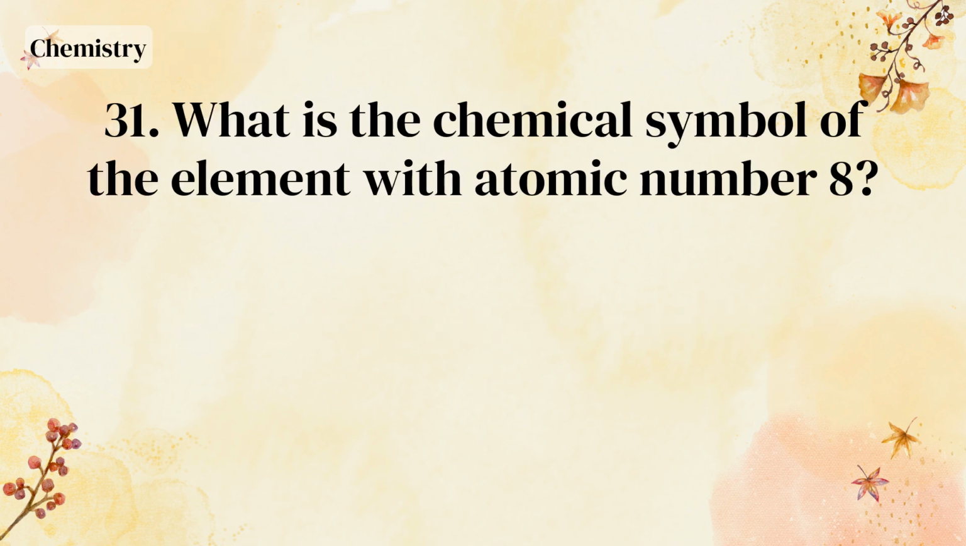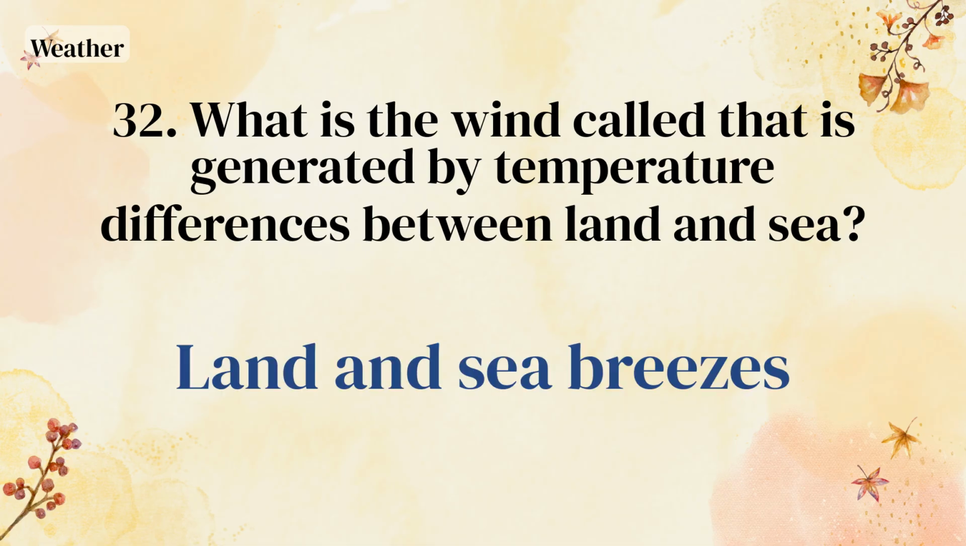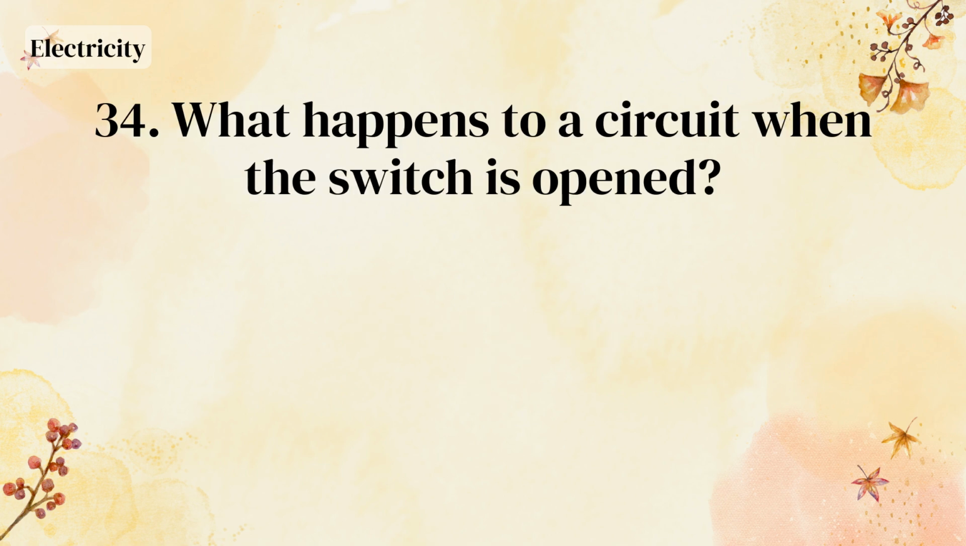What is the chemical symbol of the element with atomic number 8? O. What is the wind called that is generated by temperature differences between land and sea? Land and sea breezes. What is the shape of Earth's orbital path around the Sun? An ellipse. What happens to a circuit when the switch is opened?